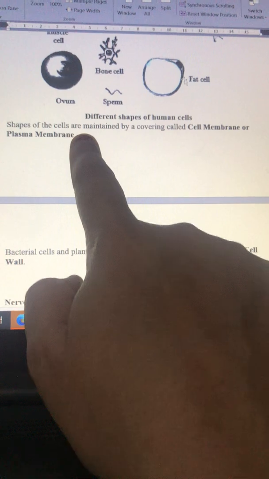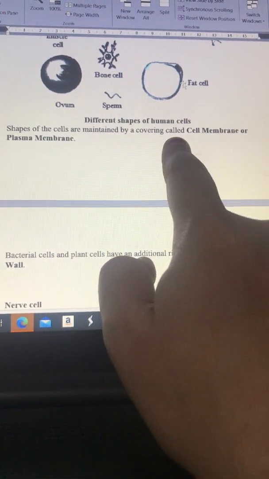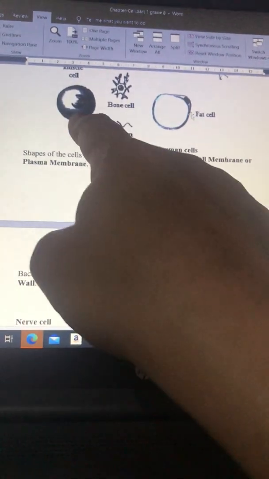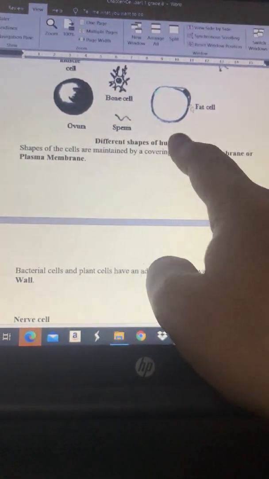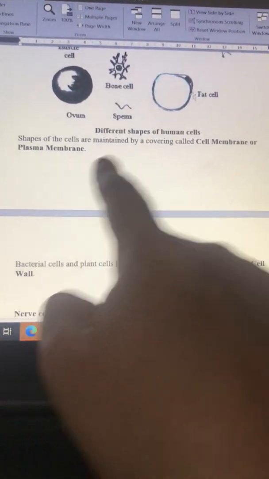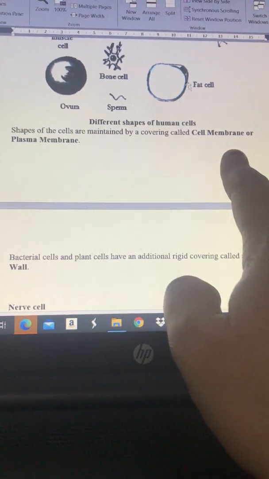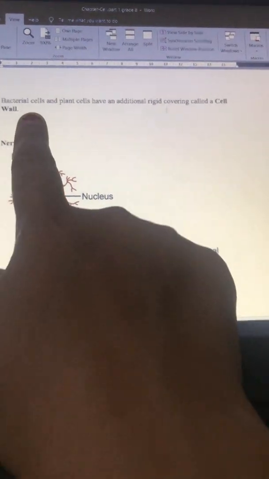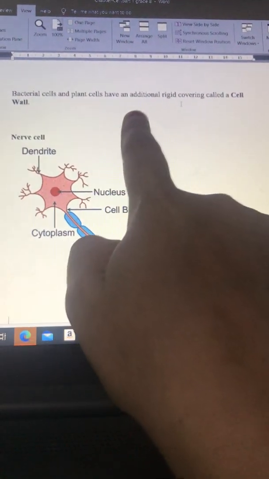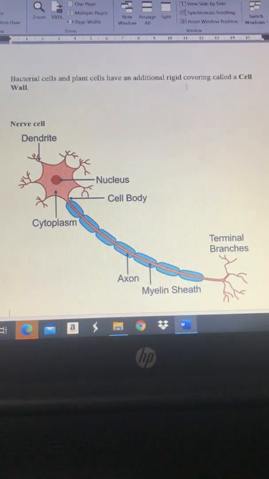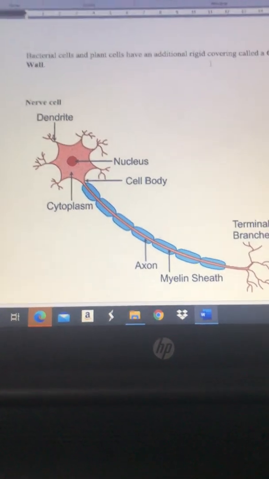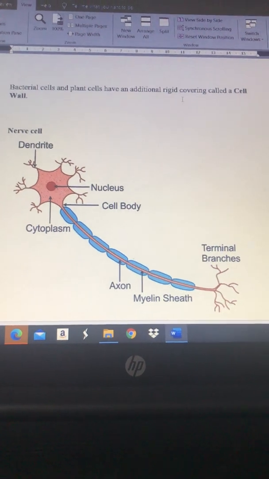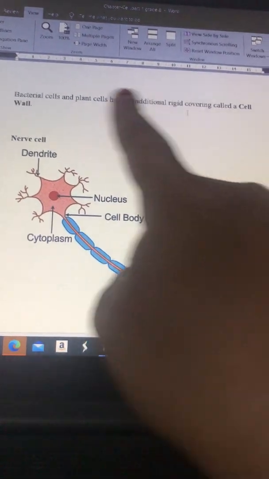Next we have the plasma membranes. The shape of cells is maintained by a covering. Okay, who maintains the shape of the cell, whether it will be circular or another shape. The plasma membrane, or you can say the cell membrane, maintains the covering. Next we have the cell wall. The bacterial cell and plant cell also have an additional rigid layer. Okay, we have two types of cell, animal cell and plant cell. Animal cell doesn't have a cell wall, but the plant cell has a cell wall.